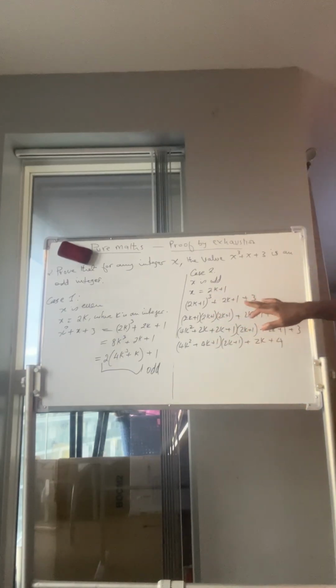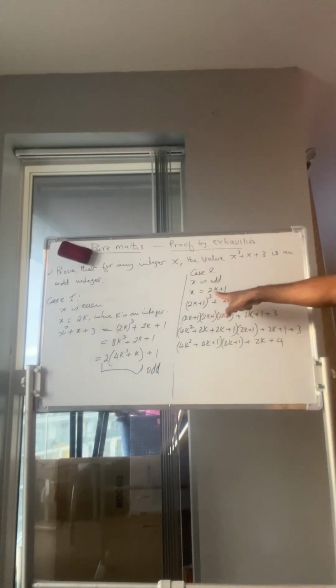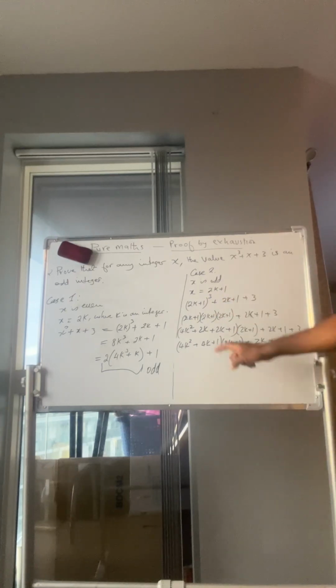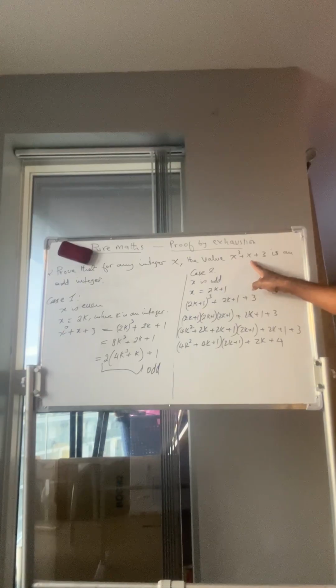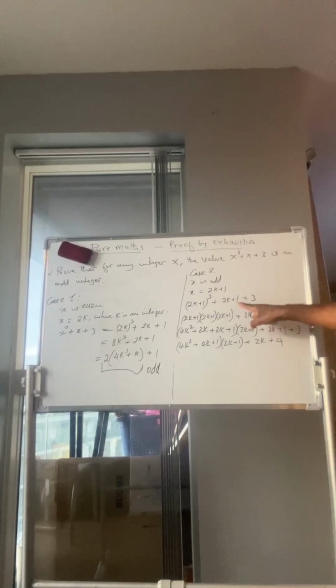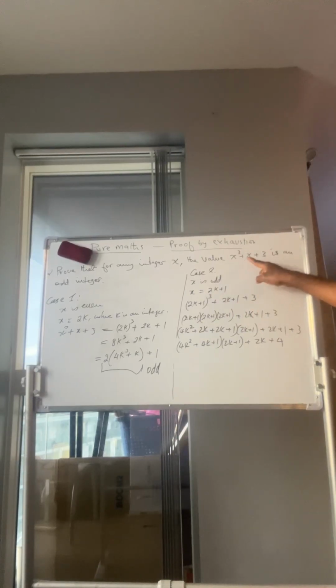This is 1 plus 3 is 4. That's why we have 4 here. This 2k is k. Yeah? Because here we've said let x equal 2k plus 1. So we have 2k plus 1 all to the power of 3 because of this, and x is 2k plus 1 and this 3 here. So we are just representing this value here. Then we just start to expand. That's all we are doing.